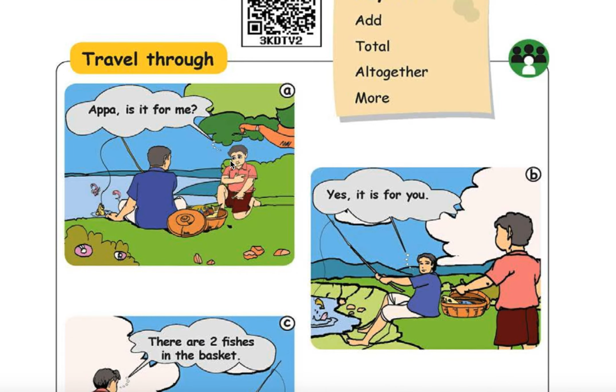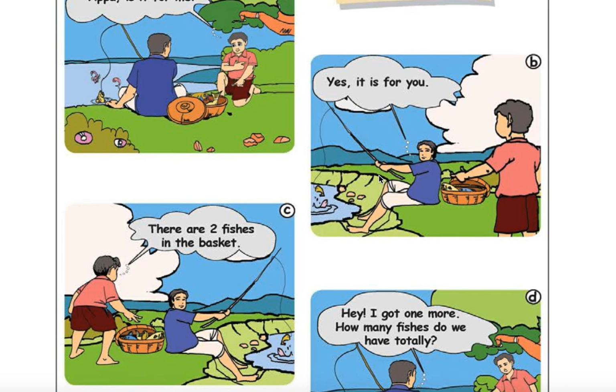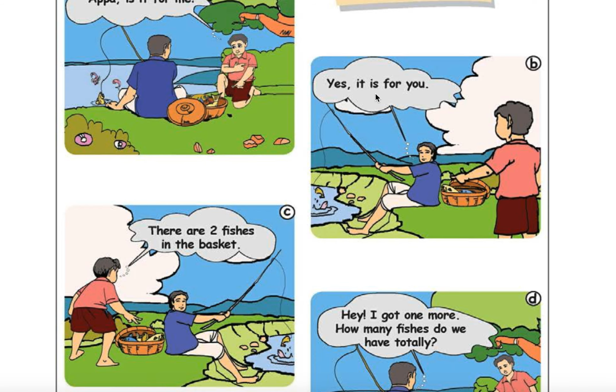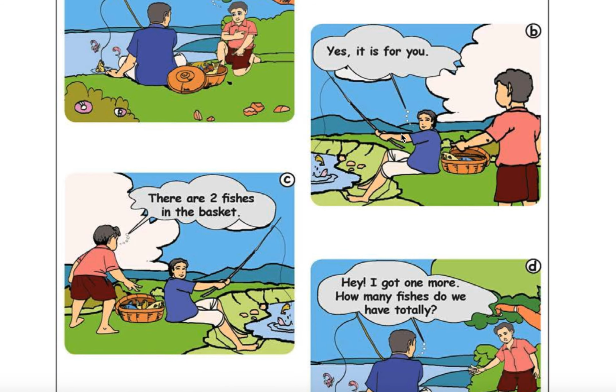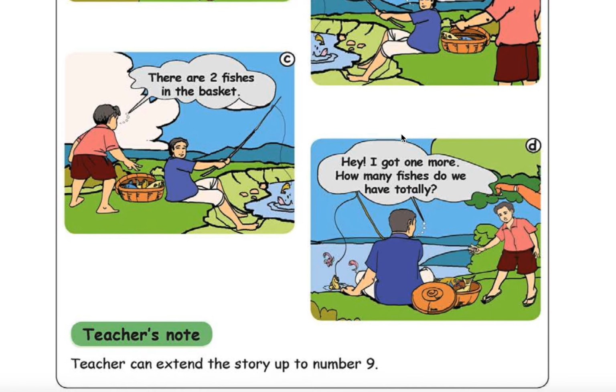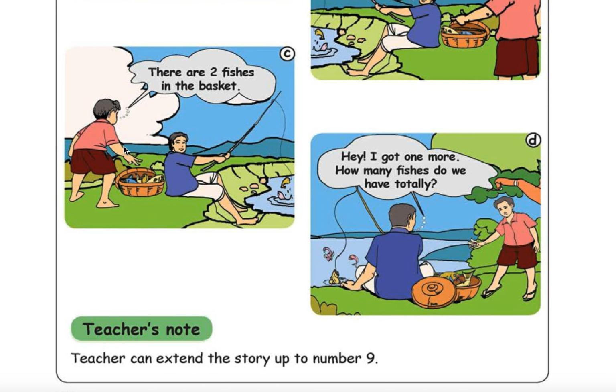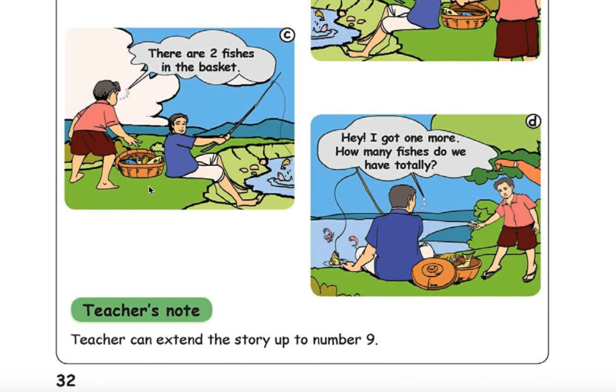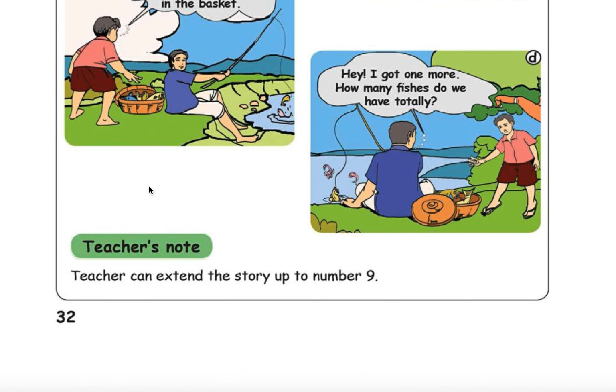Appa, is it for me? The boy is asking his Appa, means dad, what he is asking: these fishes, is it for me? Then he is telling, yes, it is for you. Whatever Appa does, that is only for children, right? Mostly for children. Then what is this boy telling his father? There are only two fishes in the basket. That is what the boy is telling.